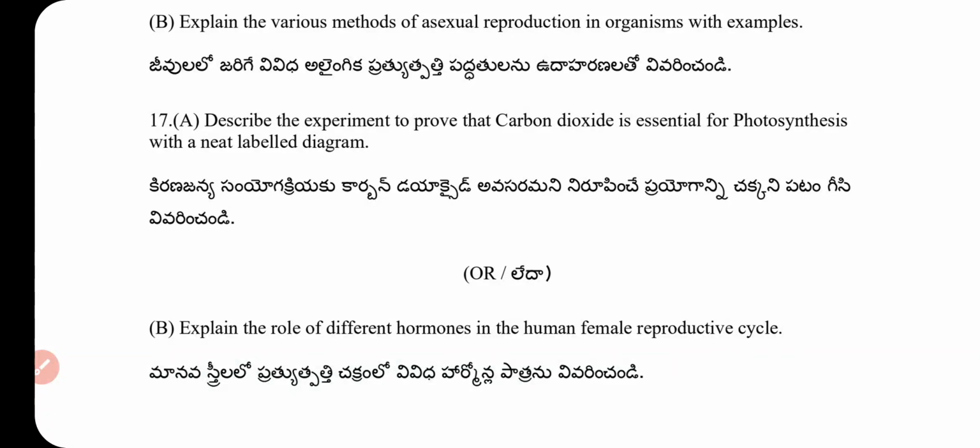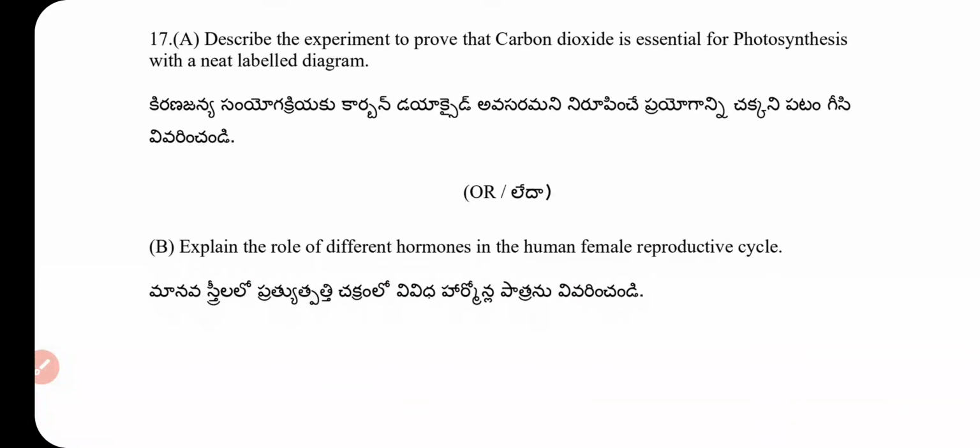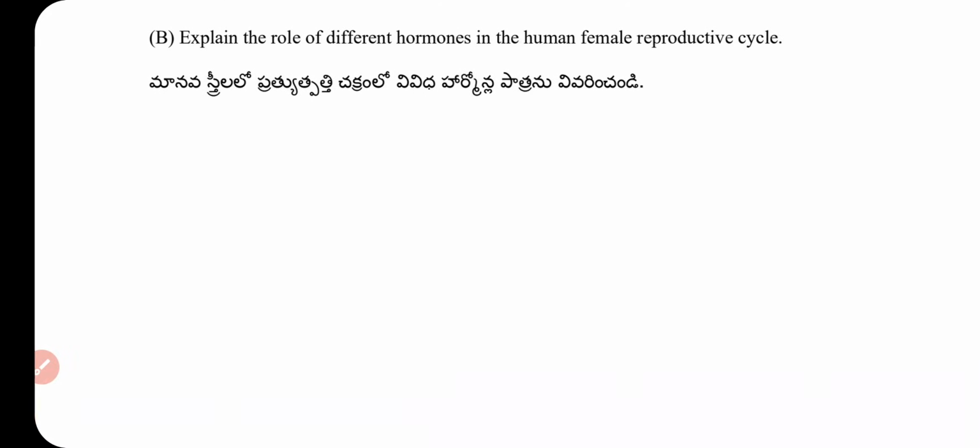Question 17 A. Describe the experiment to prove that carbon dioxide is essential for photosynthesis, with a neat labelled diagram. Or, internal choice: explain the role of different hormones in the human female reproductive cycle. Now let's start the answers.